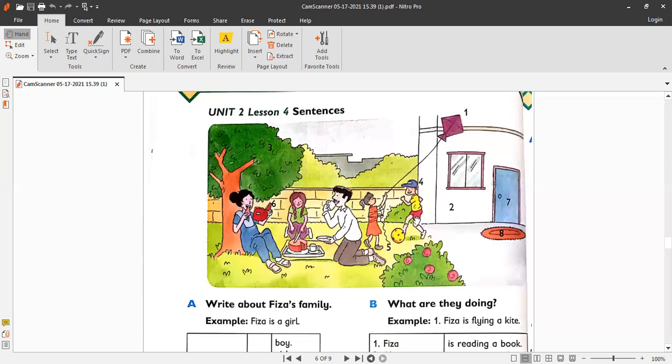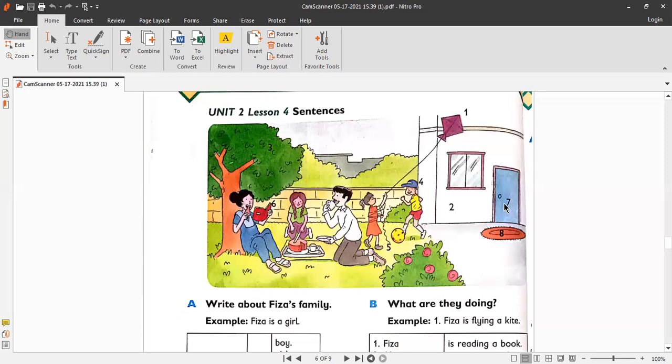Number 7, where's number 7? Yes, this is number 7. It's written on the door. So number 7, part A, "What is this?" "It's a door." Your answer is, "It's a door," full stop. And part B is, "What color is it?" Question mark. And the answer is, "It's blue," full stop.